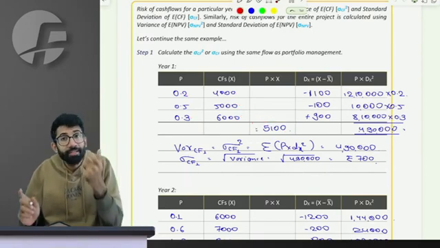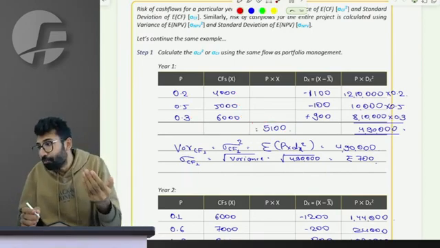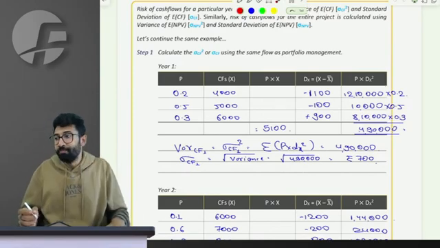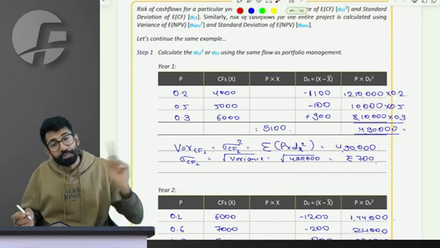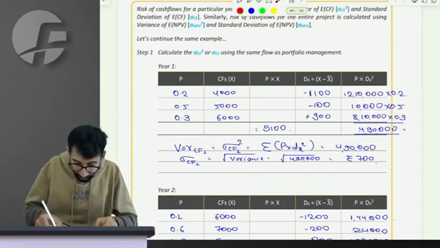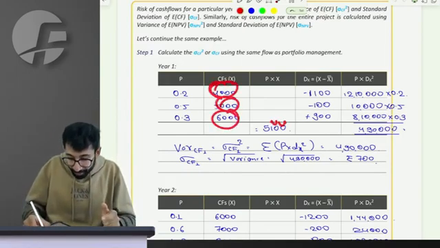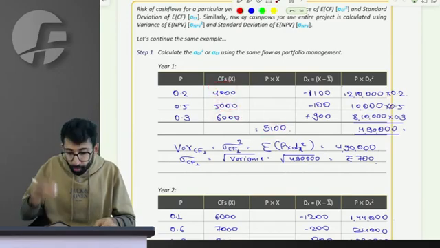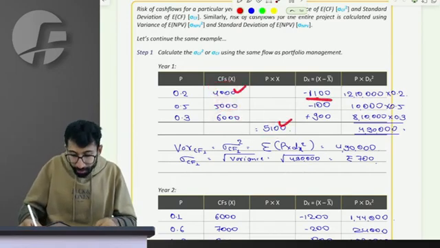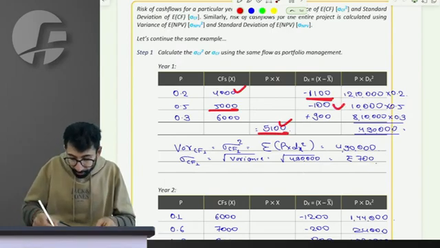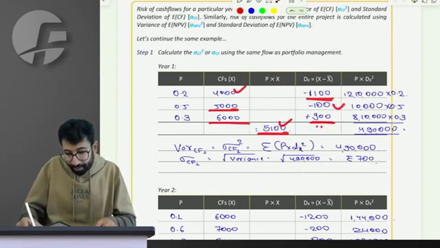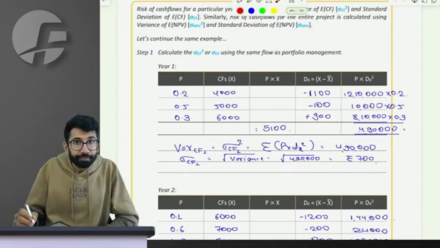So let's apply the same thought process as you read in portfolio management. How much are these cash flows individually deviating from 5100? So 4000 minus 5100 is 1100 negative, 5000 minus 5100 is 100 negative, 6000 minus 5100 is 900 negative.